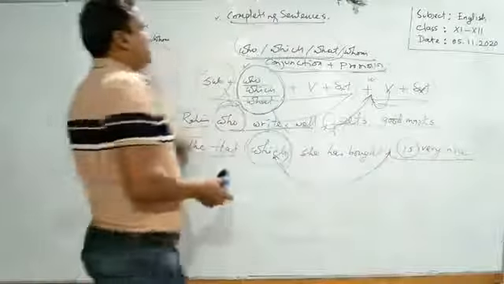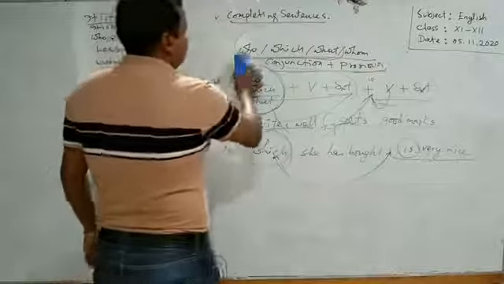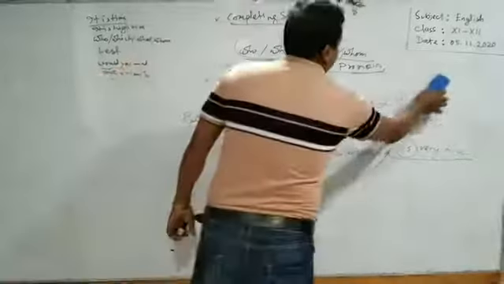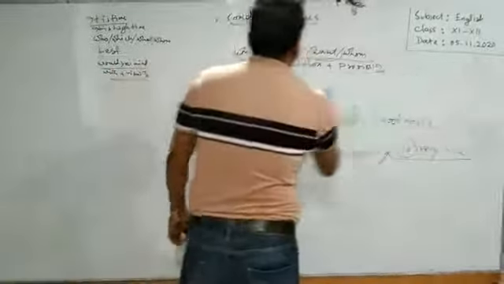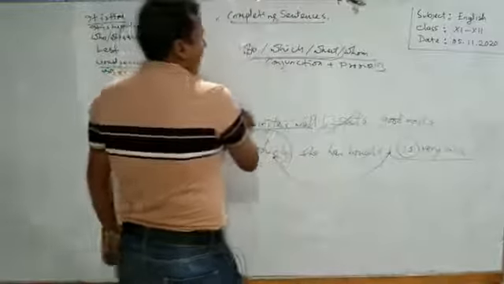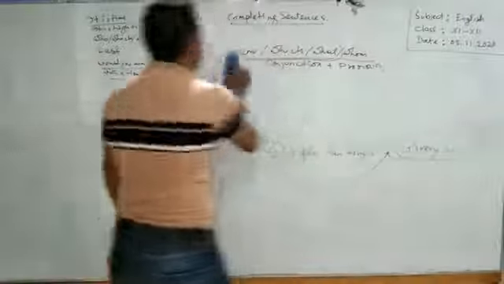Learners, I have already shown you these relative pronouns in completing sentences. They are used after an object. What do you have to do then?